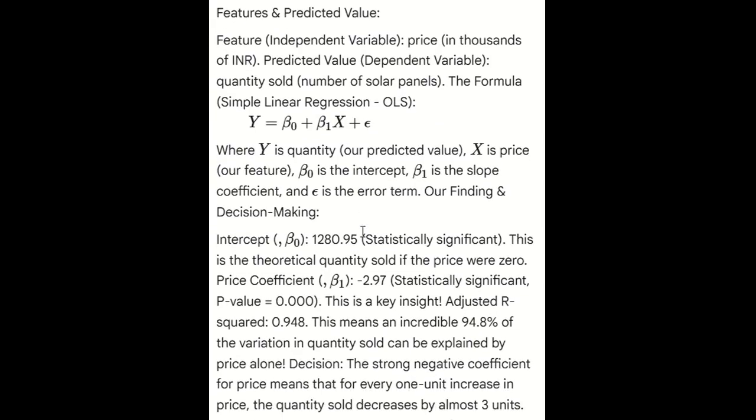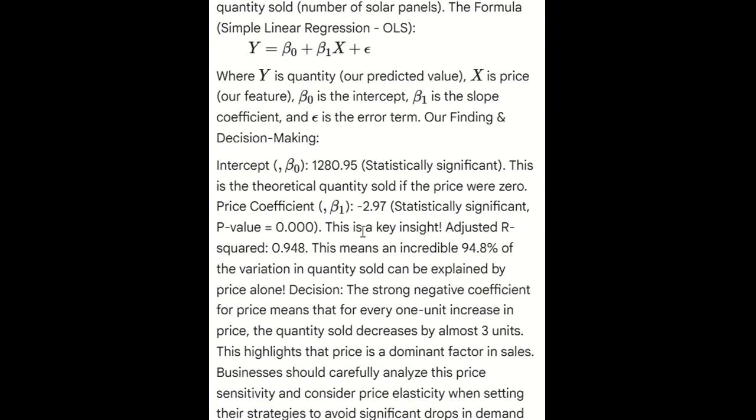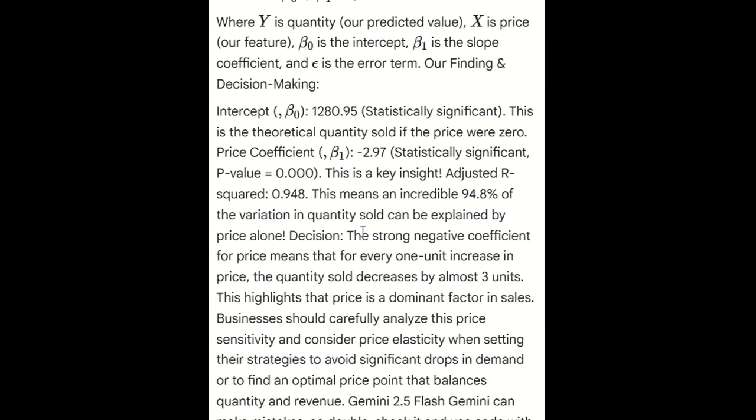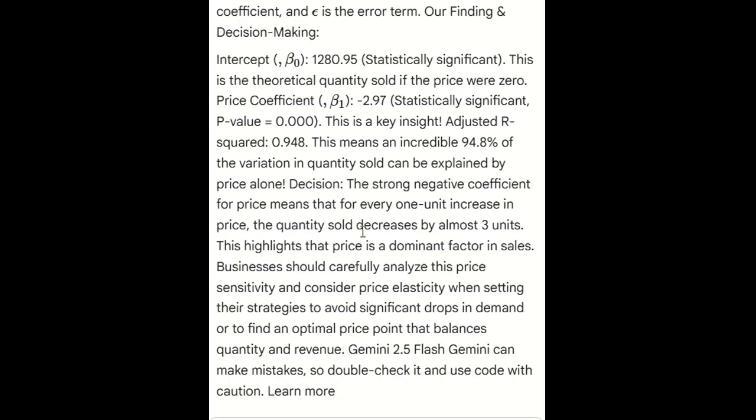The formula which we are using is y = mx + c. Here y is our quantity, our predicted value, which has been sold. X is the price, our feature. B0 is the intercept, B1 is the slope coefficient, and e is the error term. Our findings and decision making. The intercept is 128095. This is theoretically the quantity sold if the price were zero. If the price is zero, this is the quantity which is going to be sold.